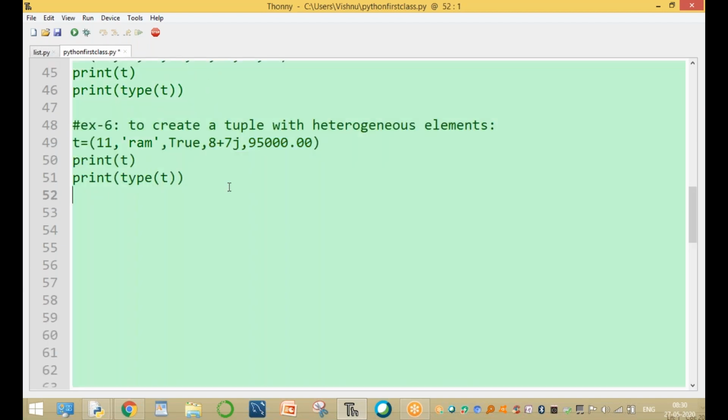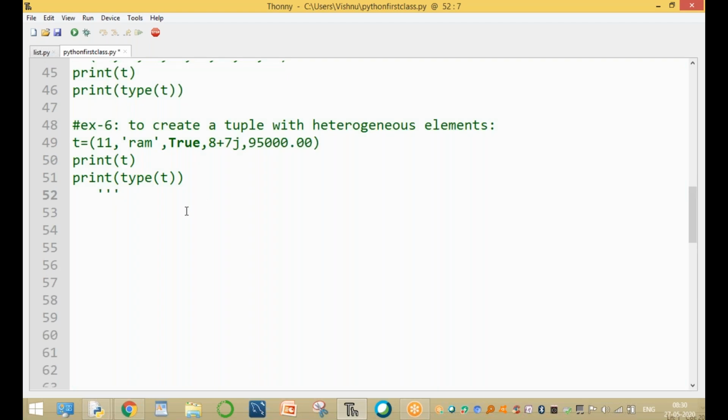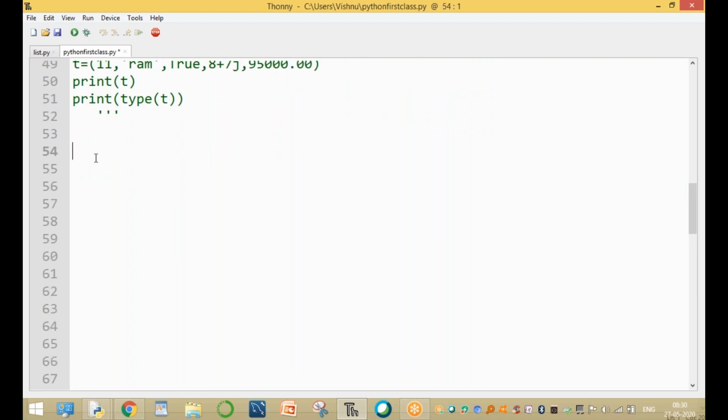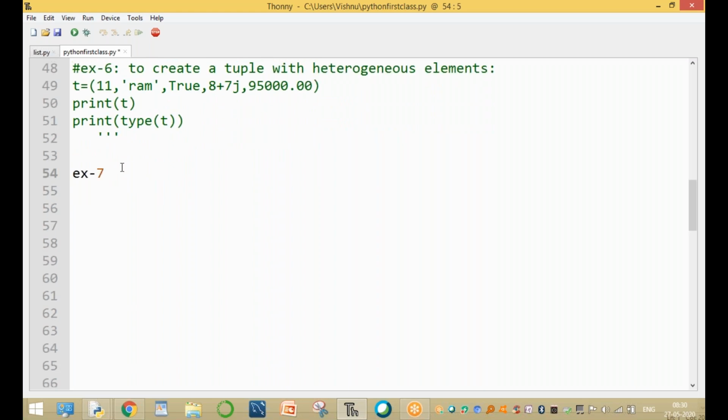Now the next example is creating a tuple at runtime. Seventh example: to create a tuple at runtime, using the eval function, the evaluate function.